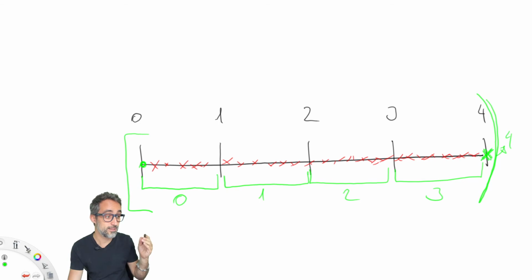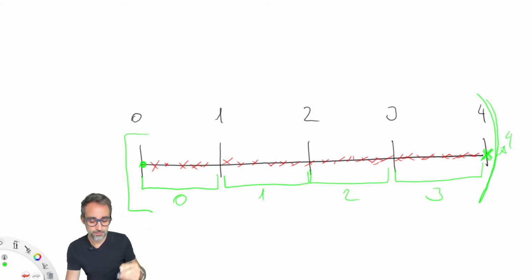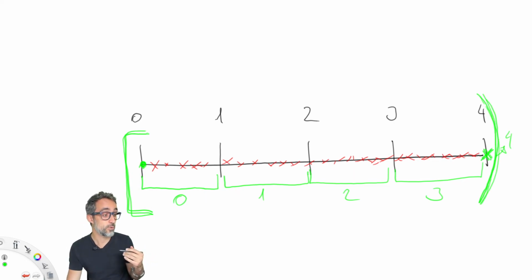So they guarantee that you will never get a number 4. And that is represented with this inclusive square bracket, which means that 0 is included in the domain, and this parenthesis means that 4 is excluded, that will never be part of the random number generation.